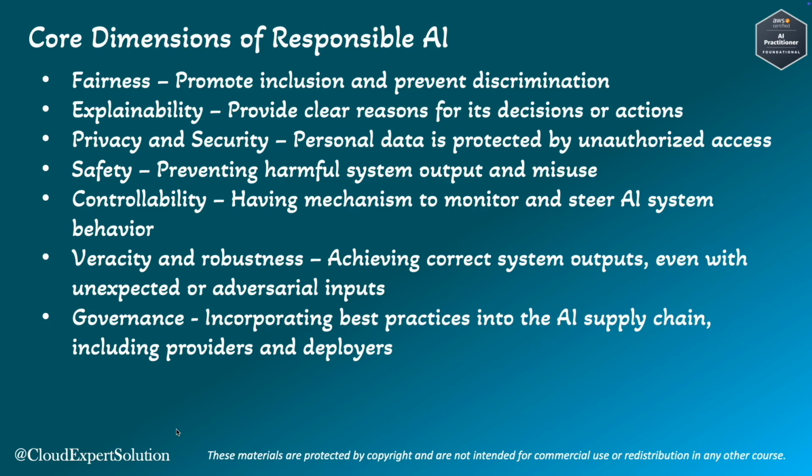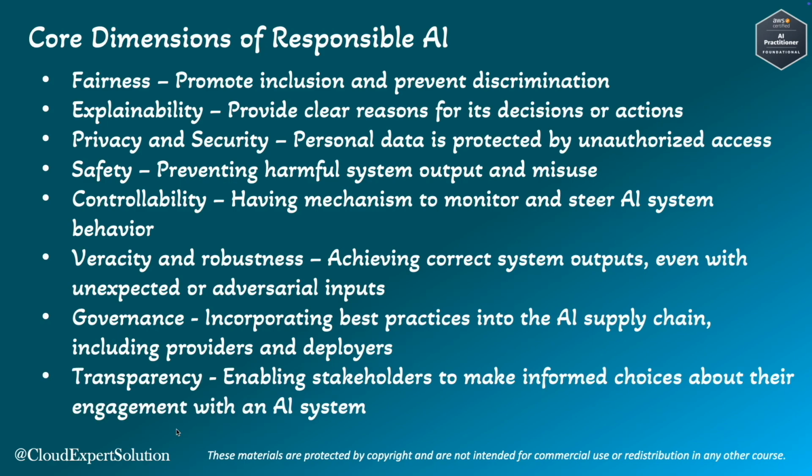Next, governance. Governance involves establishing rules and oversight to ensure that the AI system is used responsibly and ethically. Last but not least, transparency. Transparency means that the AI system's process and decisions are open and understandable to users. In social media, an AI system might be used to recommend content to users.